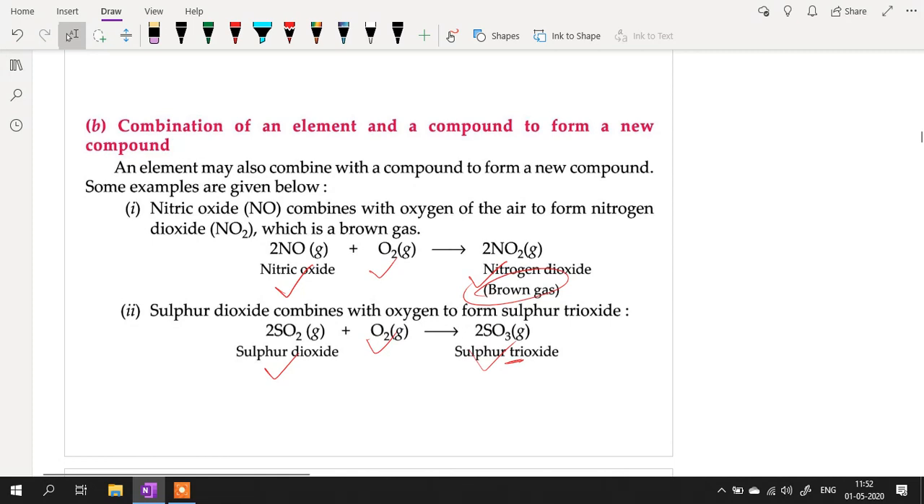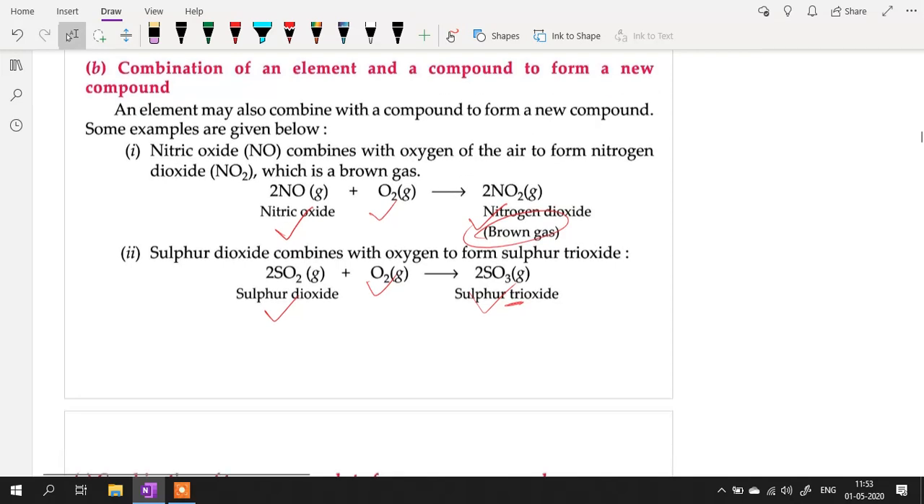Then combination of an element and a compound. Now see, nitric oxide, NO, plus oxygen gives you nitrogen dioxide. Nitric oxide is a compound, oxygen is an element, it gives you nitrogen dioxide, which is also a compound. It has brown color. Remember the color of nitrogen dioxide. Brown gas, it is a brown gas. Then sulfur dioxide plus oxygen gives you sulfur trioxide. Both with very, very bad smells. Sulfur dioxide, sulfur trioxide, both are pollutants as well, right? They are responsible for the formation of acid rain. Remember that.